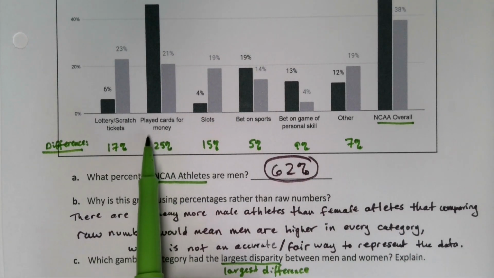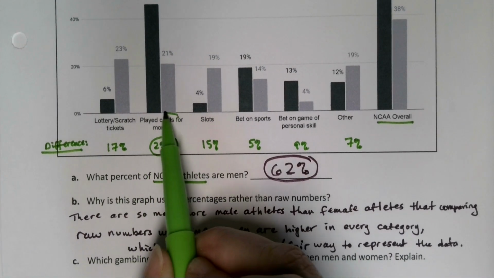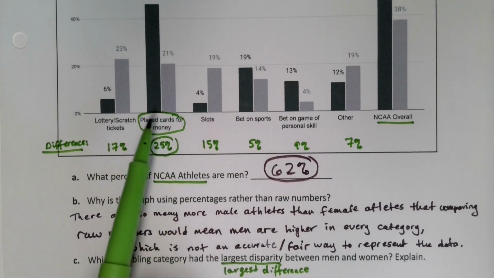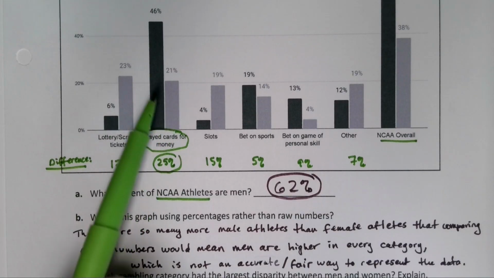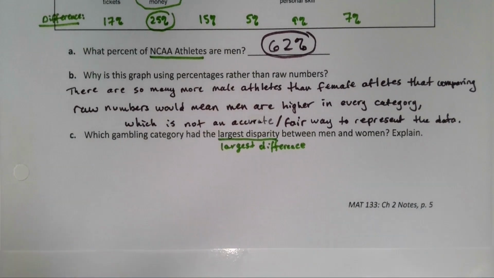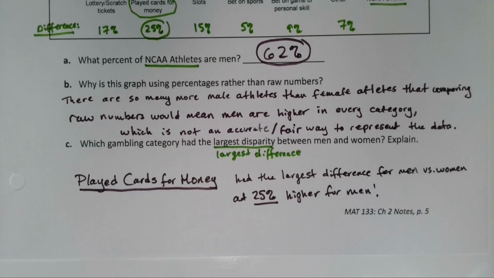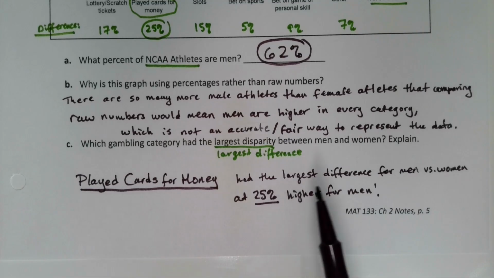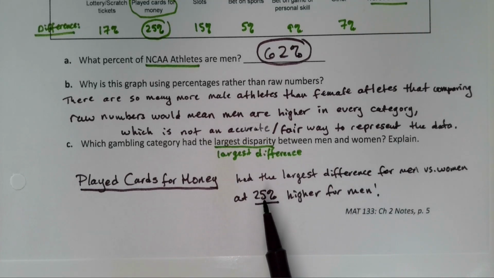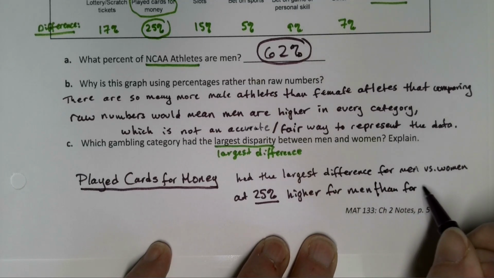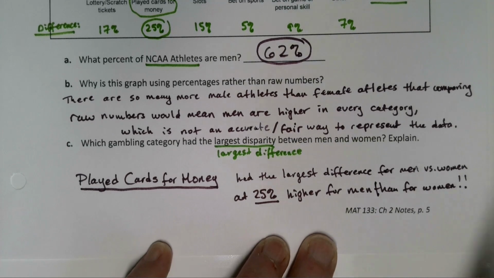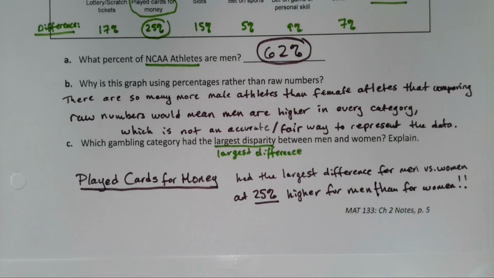So the largest disparity is this one. It's the playing cards for money, right? That is way more common for male athletes than it is for female athletes. And it's the largest difference. So let me write that up. There we go. Playing cards for money was the largest difference, the largest disparity for men and women. It was 25% higher for men, I guess I should say, than for women, which is a huge gap, right? In other words, it's way more likely for college males to have gambled on cards than college females, or college female athletes, I should say.